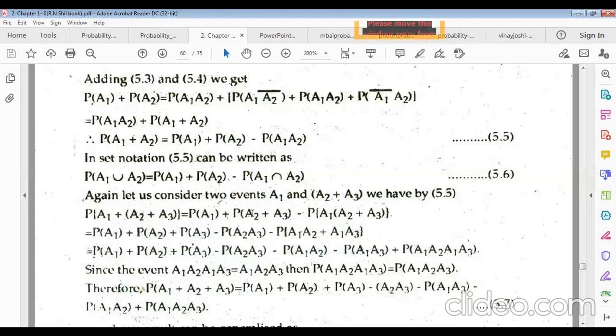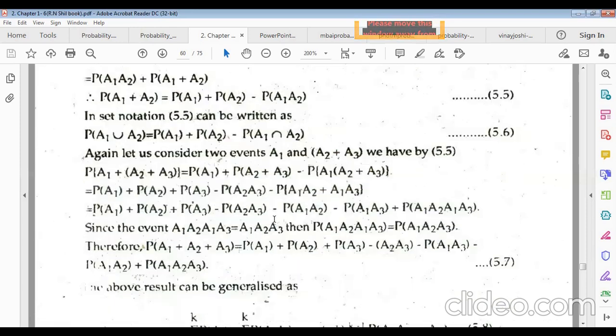Again, let us consider three events, where A1 and A2 union A3 are happening altogether. If we use A1 for A1 here, and for A2 we use this A2 union A3, then we can write this formula like this. Same.